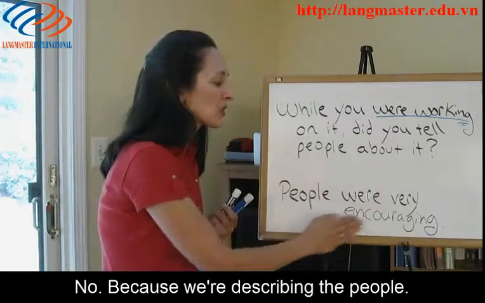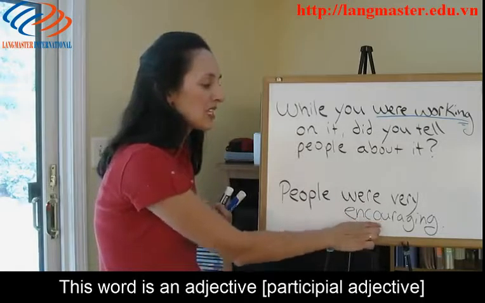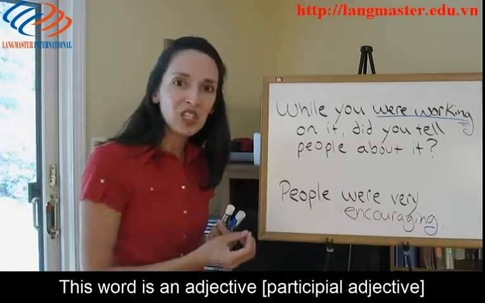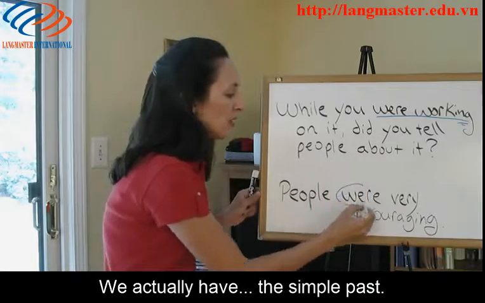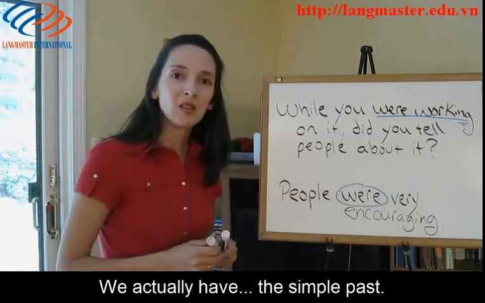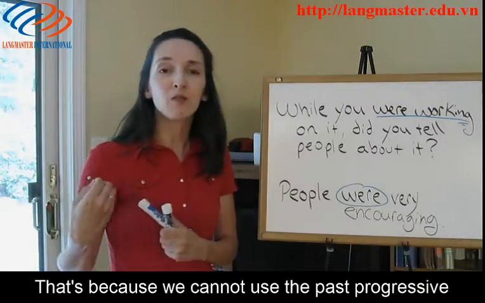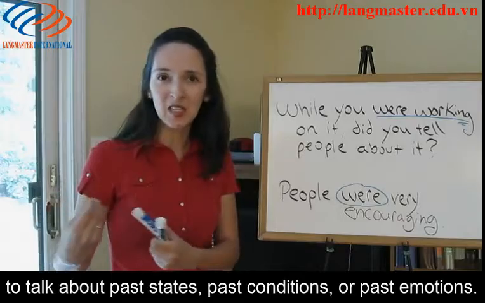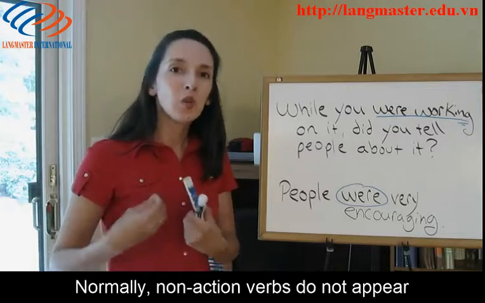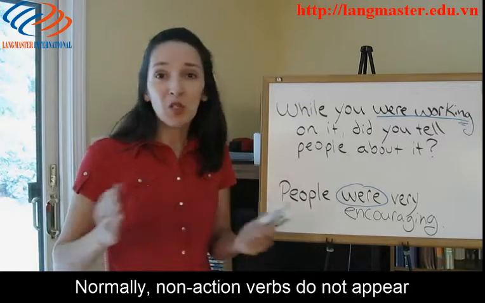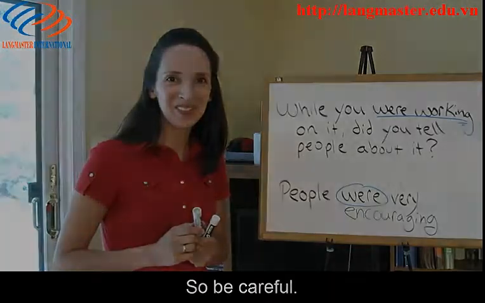No, because we're describing the people. They were encouraging. This word is an adjective describing people. We actually have the simple past. That's because we cannot use the past progressive to talk about past states, past conditions, or past emotions. Normally, non-action verbs do not appear in progressive tenses, so be careful.